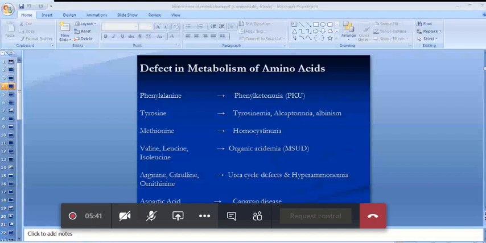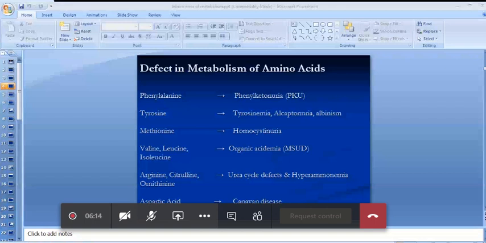The first disorder is classified as phenylketonuria, which is caused by accumulation of the amino acid phenylalanine. The second disorder, classified as tyrosinemia, is caused by accumulation of the amino acid tyrosine. When I discuss these disorders, I will tell you about the deficiency of the particular enzyme which is deficient. The accumulation of methionine is classified as homocystinuria.